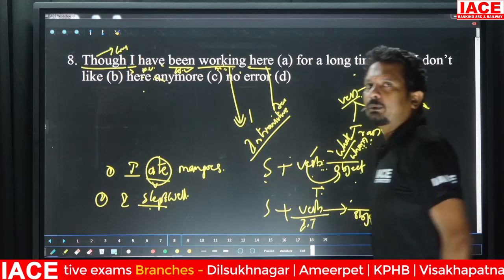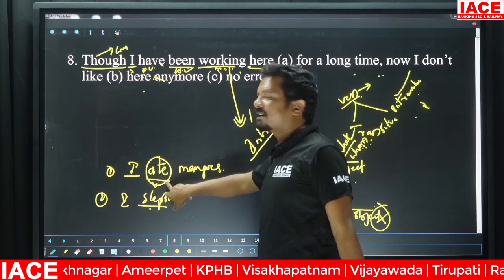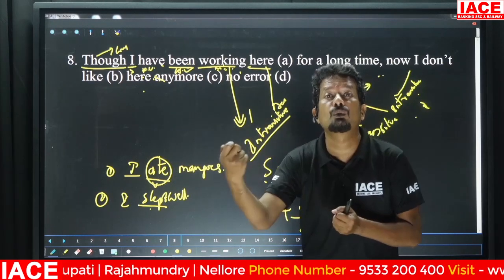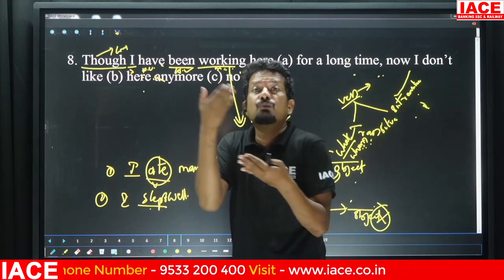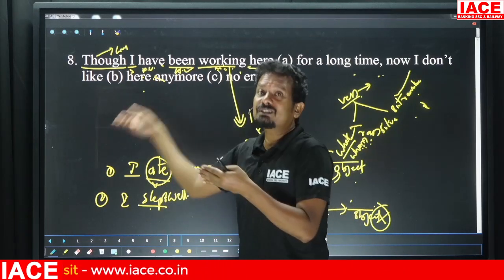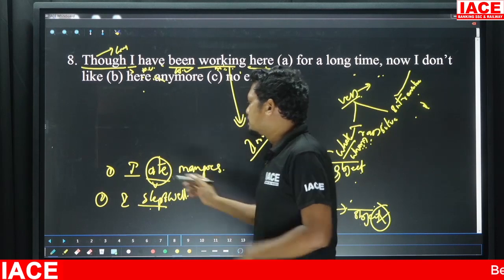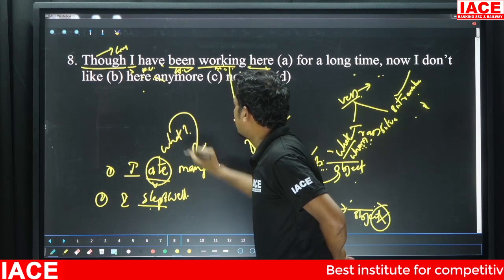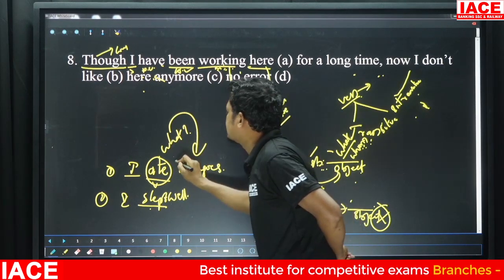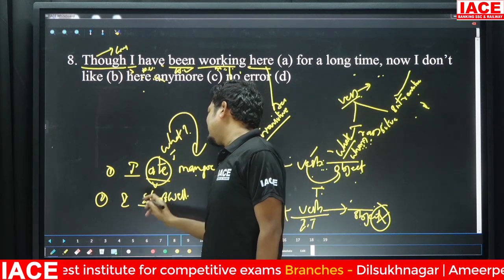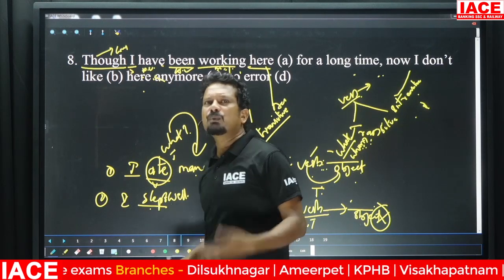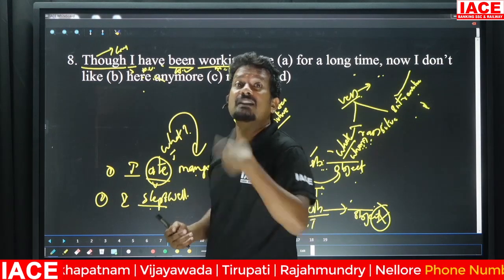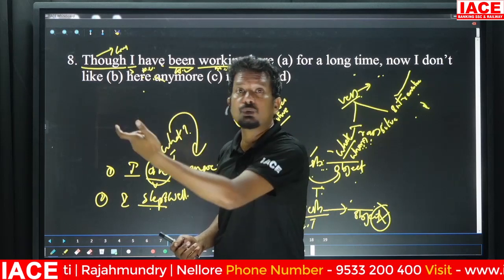Just now I've told you, if the verb has to be transitive, it needs to answer the question what or whom. If there is a reply to the question what or whom, that would be the object of the verb. So can I say I ate what? Absolutely. The answer is mangoes. Absolutely, this is transitive. But can I ask a question using slept? I slept what? You cannot use that question. I slept whom? You cannot use that.